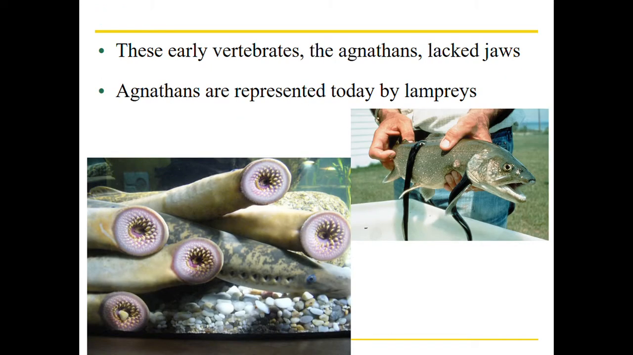First, we have our jawless fish. The agnathans are the jawless fish, and today we see them as lampreys. So these right here, the things attached to this fish, are the lampreys.